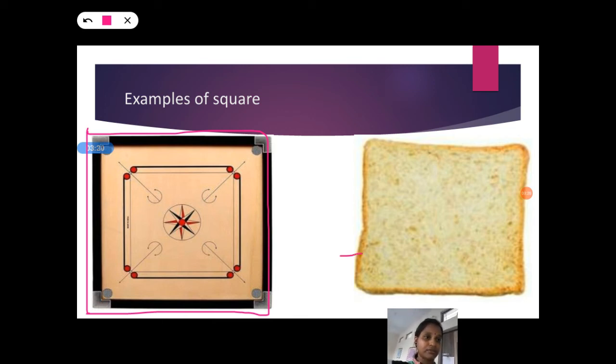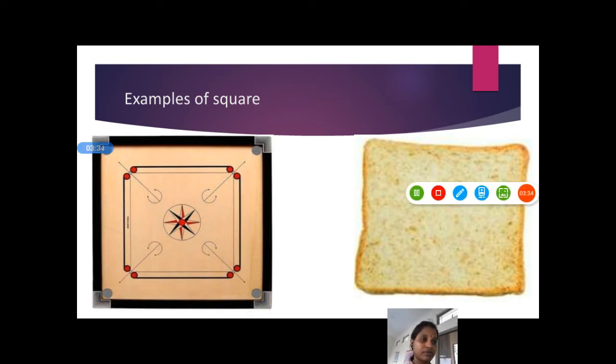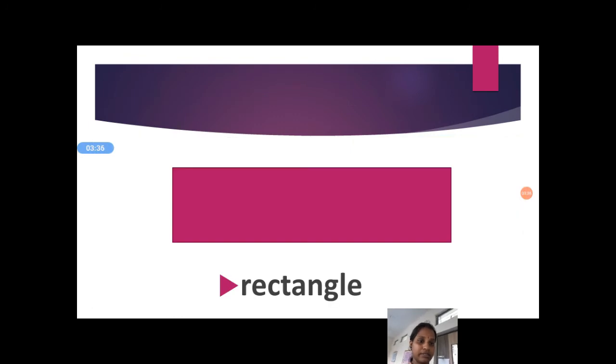Next, see, rectangle. What is it? Rectangle. Spelling of the rectangle, R-E-C-T-A-N-G-L-E. Rectangle. In the rectangle, here also it has four sides, but opposite sides are equal.